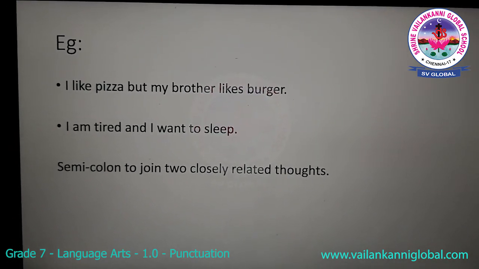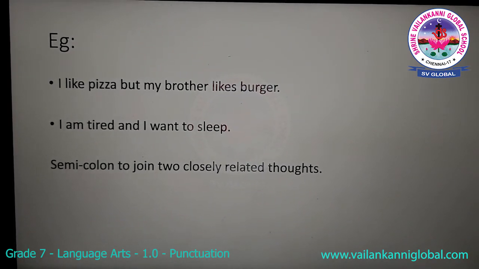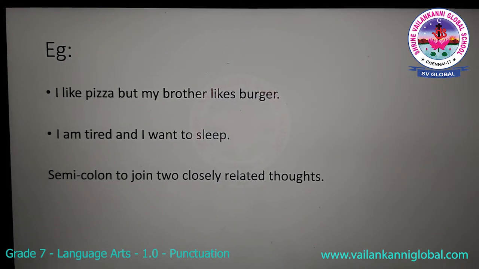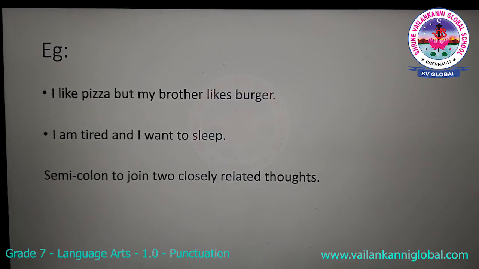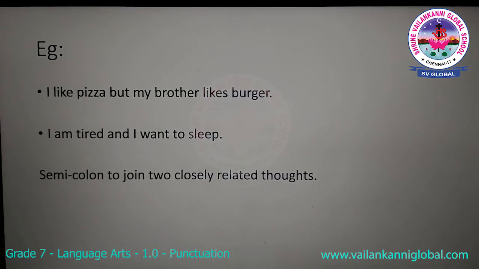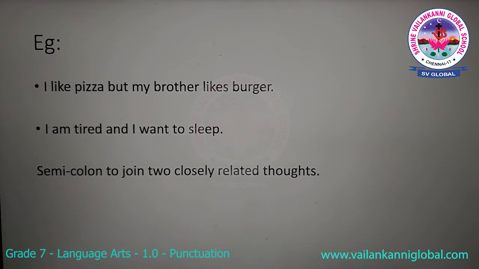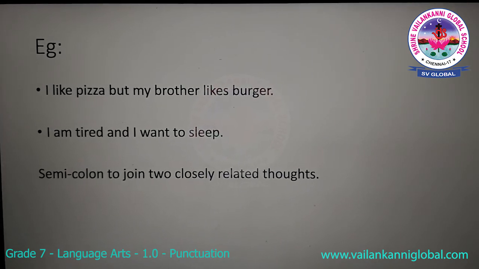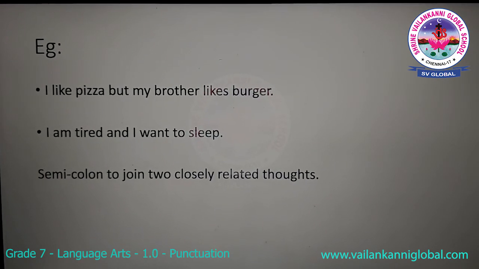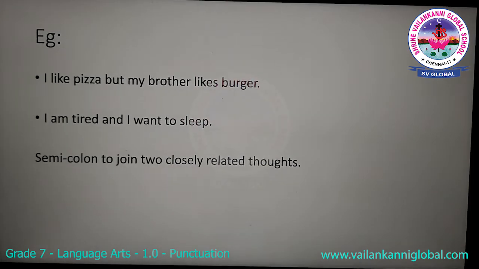To conclude with, use a semicolon to join two complete, closely related thoughts. Look at the second example once again. I am tired and I want to sleep. Of course, if I am tired, a closely related thought would be I want to sleep. So, instead of and, you can use a semicolon to join those two statements.